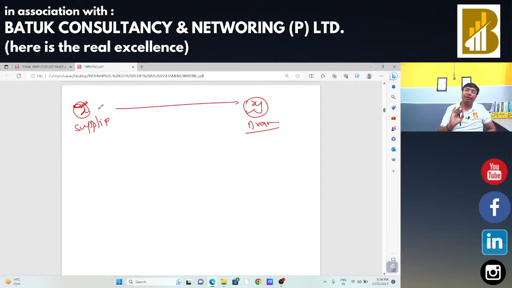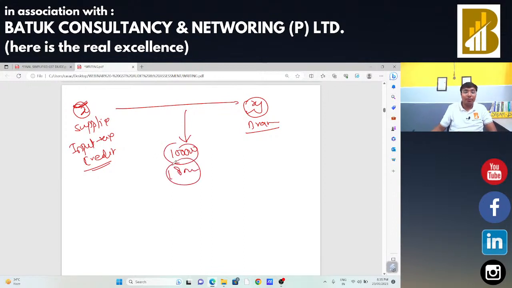There is no issue with that because there is no chance of manipulation. But in my opinion, manipulation is possible. How? Suppose in the hand of X there is a low balance of input tax credit, and the actual price of the product which is transferred by Mr. X to Mr. Y is 1 lakh rupees.